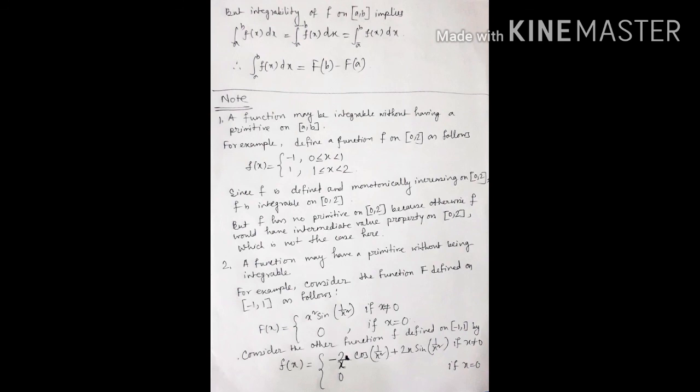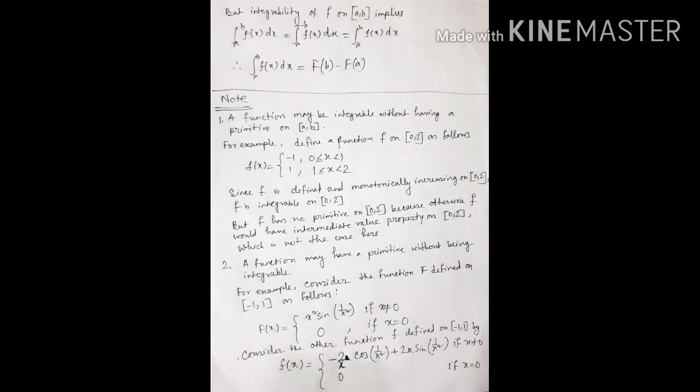Now note number 1: a function may be integrable without having a primitive on closed interval a comma b. So for this we take an example. We define a function f on closed interval 0 comma 2 such that f of x is equal to minus 1 when 0 less than or equal to x less than 1, and 1 when 1 less than or equal to x less than 2. Clearly we see that f is defined and monotonically increasing on closed interval 0 comma 2. So f is integrable on closed interval 0 comma 2, but f has no primitive on closed interval 0 comma 2.